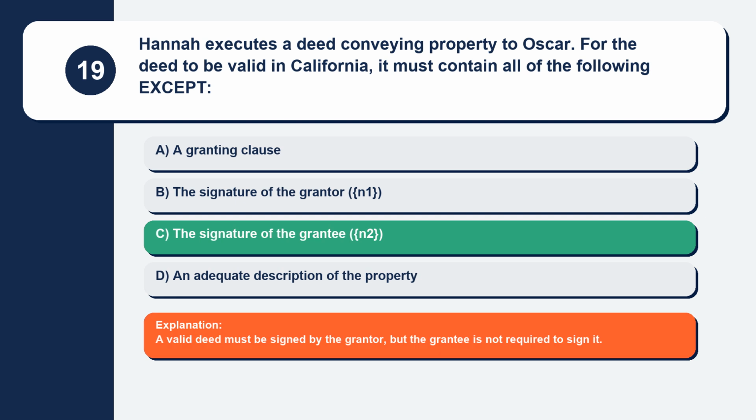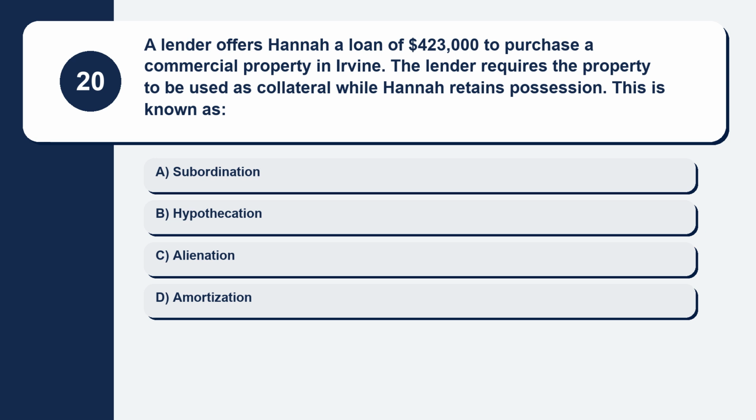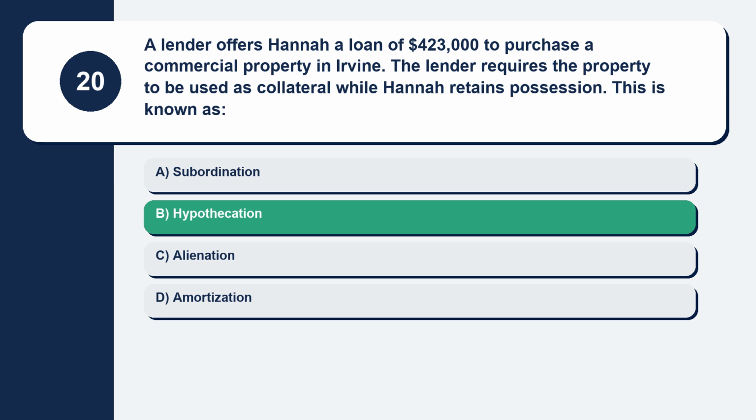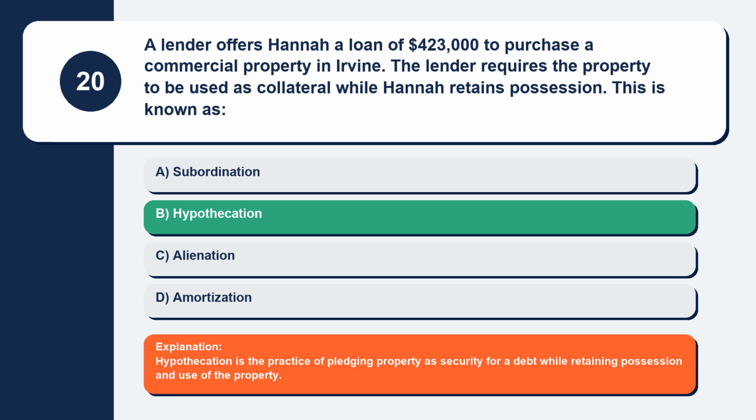Explanation: a valid deed must be signed by the grantor, but the grantee is not required to sign it. Question 20. A lender offers Hannah a loan of $423,000 to purchase a commercial property in Irvine. The lender requires the property to be used as collateral while Hannah retains possession. This is known as. Here are your options. Option A: subordination. Option B: hypothecation. Option C: alienation. Option D: amortization. The correct answer is option B: hypothecation. Explanation: hypothecation is the practice of pledging property as security for a debt while retaining possession and use of the property.